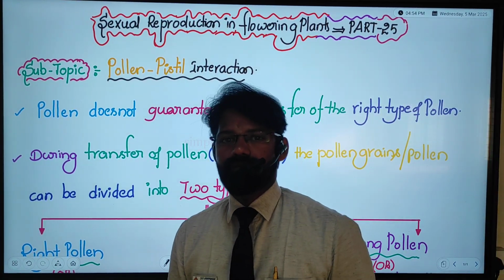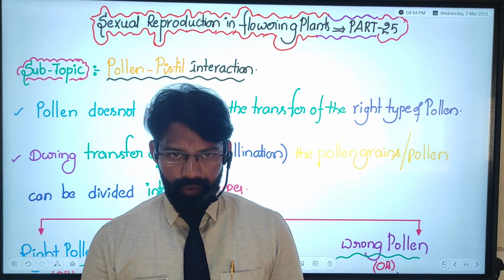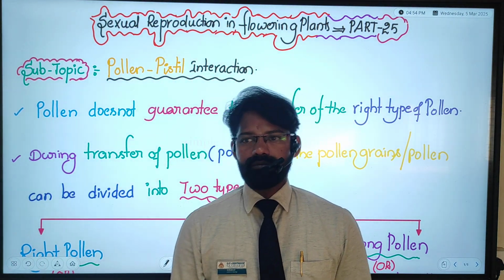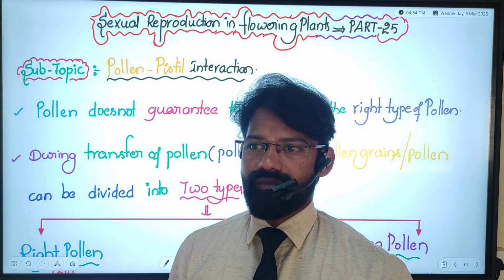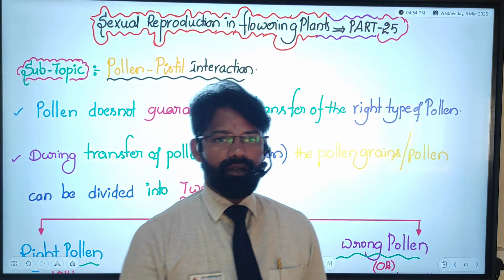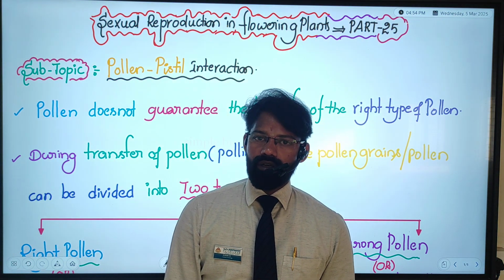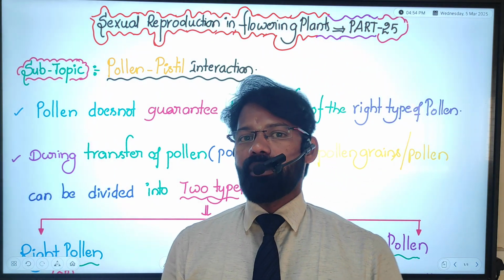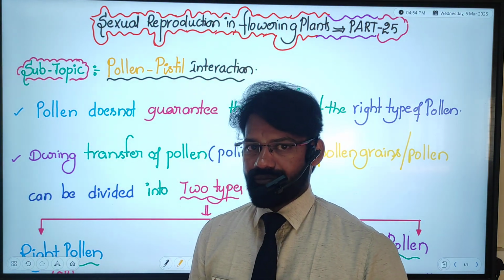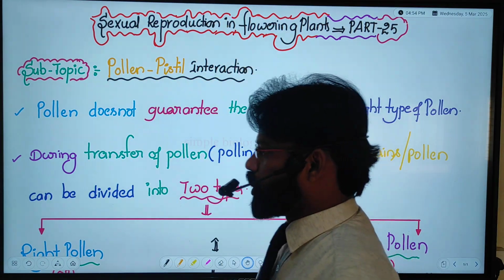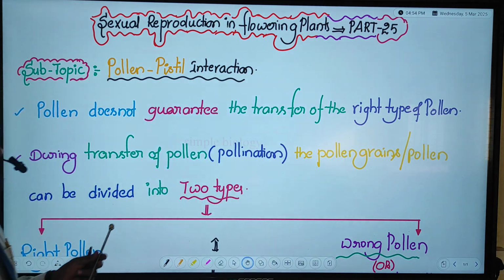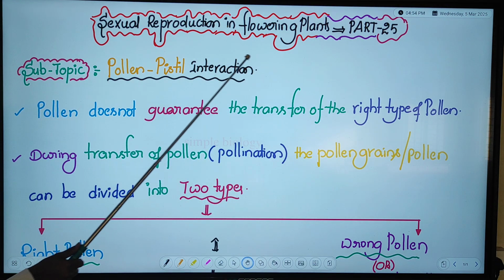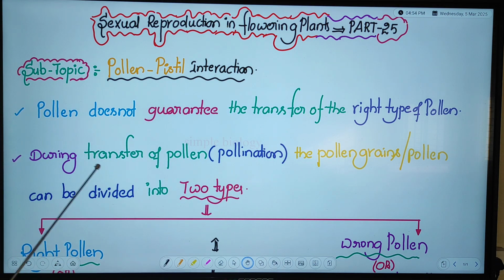Hi everyone, today I would like to continue the next part in sexual reproduction, that is the 25th part, very essential for competitive examinations as well as board examinations. It's nothing but pollen-pistil interaction. Moving on to the topic: sexual reproduction in flowering plants, part 25. The subtopic is pollen-pistil interaction.